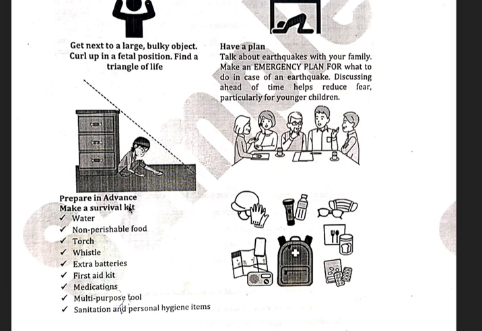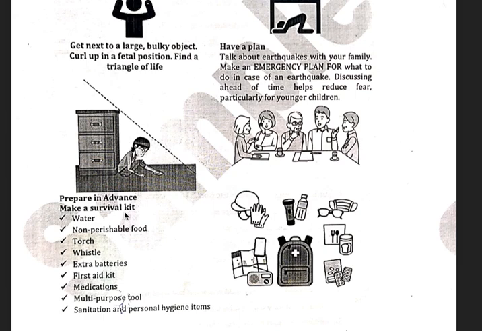Next, they tell us to prepare in advance. Make a survival kit. What is advance? Advance is something prior, right? Doing something, taking action before something has actually happened. So they're saying that before an earthquake takes place, you need to be prepared. And what is a survival kit? A survival kit is a kit or a bag in which you keep all your essentials. Survival is to live, right? The opposite of survive is to die.